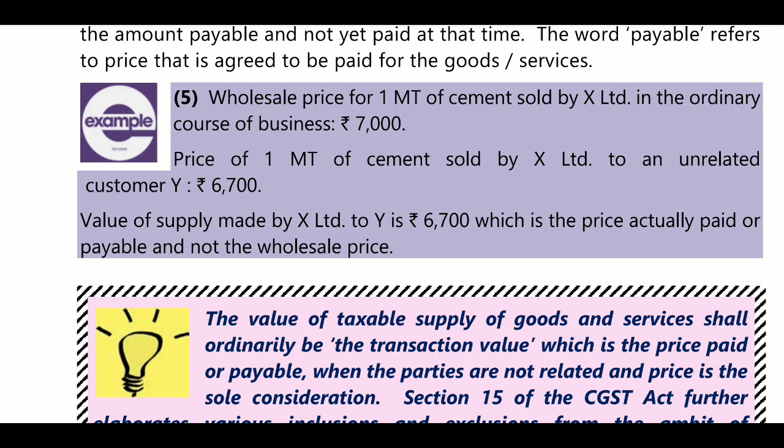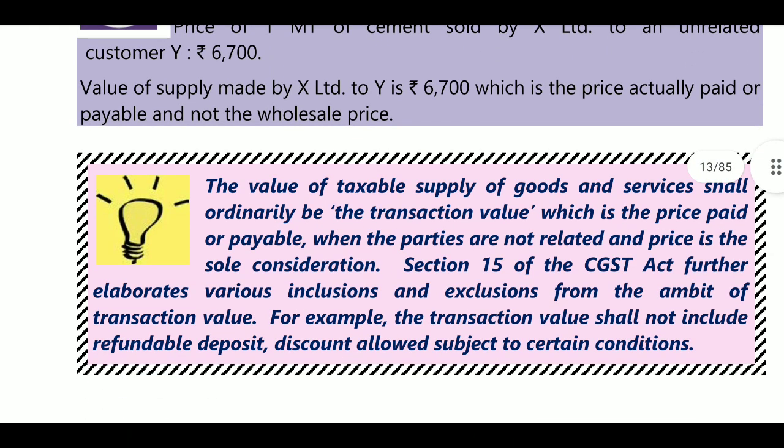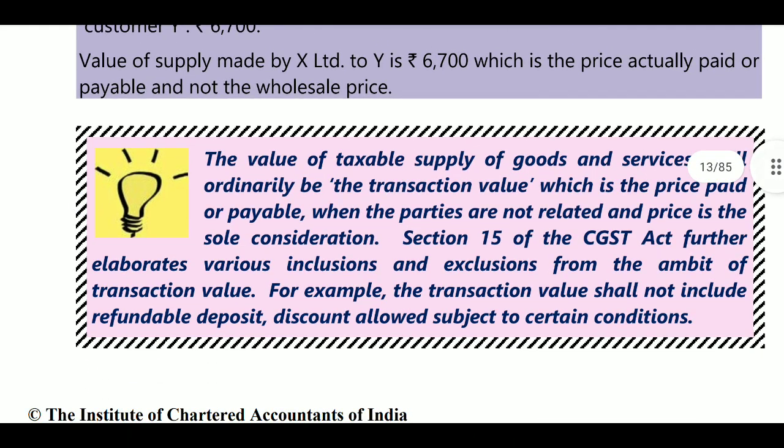But here there must be an unrelated person. So with an unrelated person, the price will be the sole consideration. Next, the value of taxable supply of goods and services shall ordinarily be the transaction value, which is the price paid or payable when the parties are not related parties. So when the parties are not related, that price will be treated as the sole consideration.